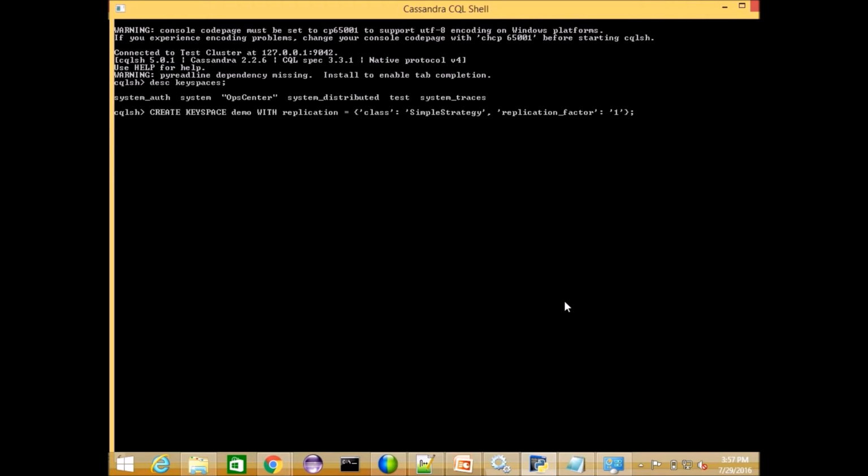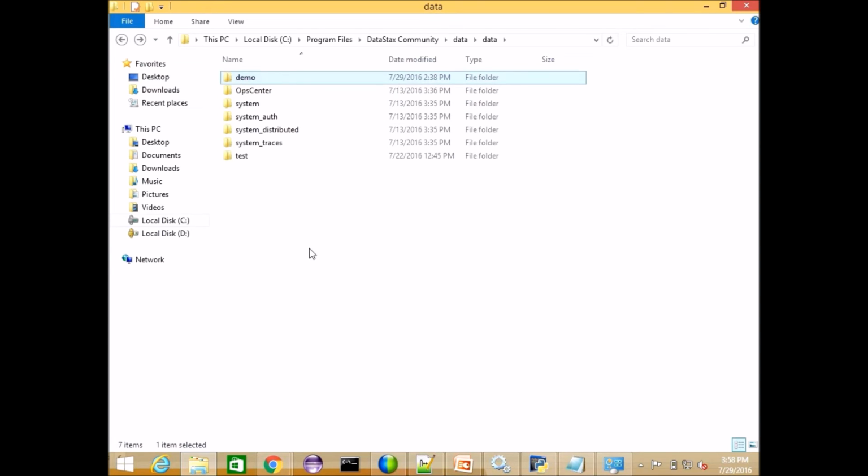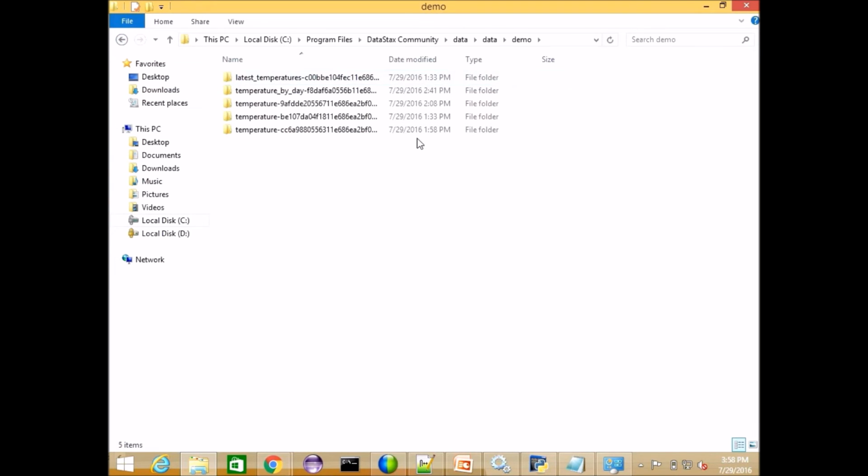Once you run this command, the keyspace is created with the name demo. You can see it with describe keyspaces. The demo is here. Once you create it, you have to use the demo keyspace. Just use demo, then it goes to the demo keyspace. This one I created previously, but now I created the latest one. Yeah, the time is also there.